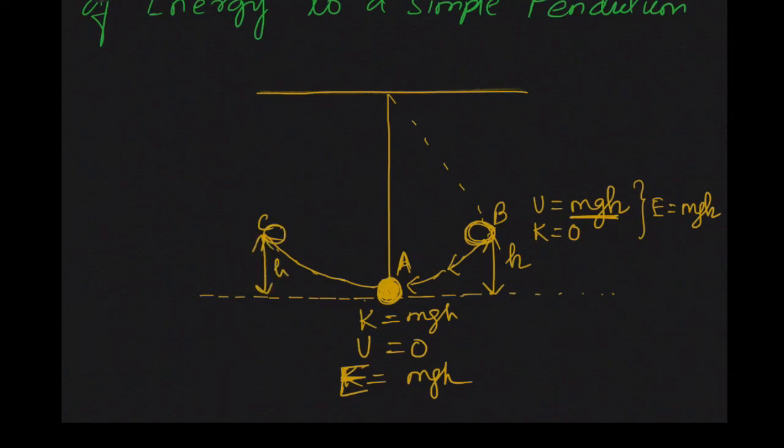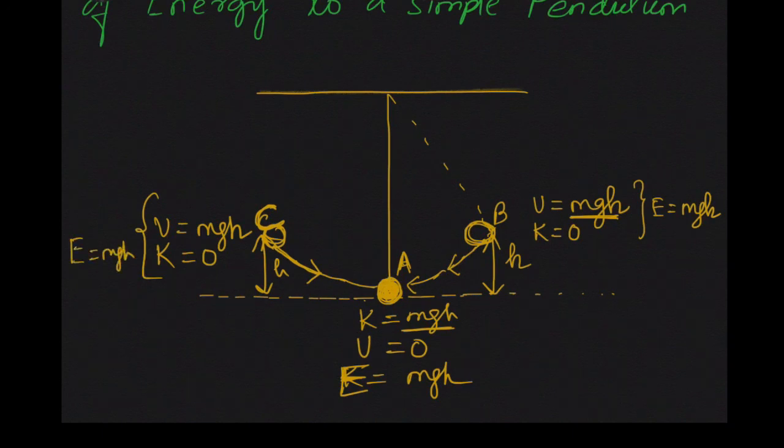So now your kinetic energy mgh will convert to potential energy mgh, and your kinetic energy will be 0. Why? Because C is one of the extreme positions, so the bob will start returning from this point. So here also your total energy is mgh. Here we see that at all points, no matter whichever point you choose, your total energy always remains constant.